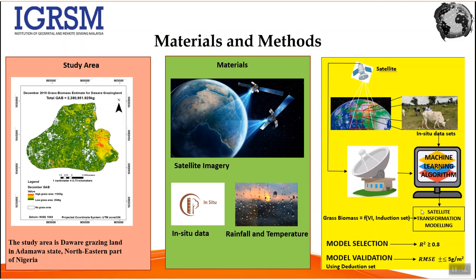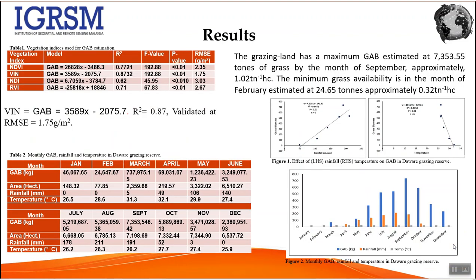Now those models that were selected will equally be validated using the deduction dataset. For the validation, the deduction dataset will be compared with the biomass derived from those models, and the root mean square error between the two should be less than 5 grams per meter square. Any model that attains this accuracy will be used for calculating the grass above ground biomass of the entire grazing land.